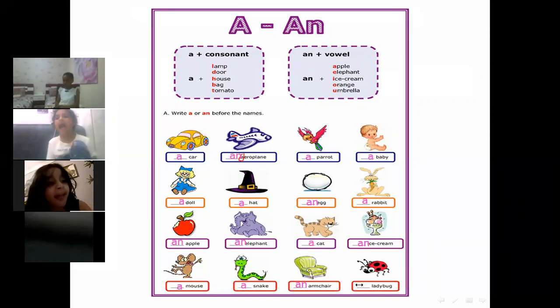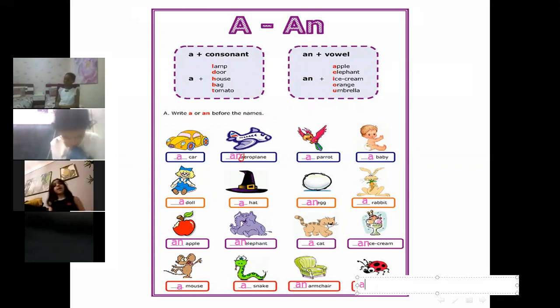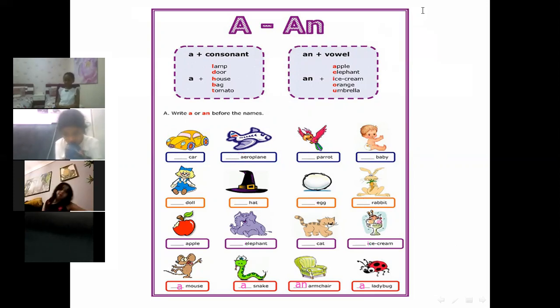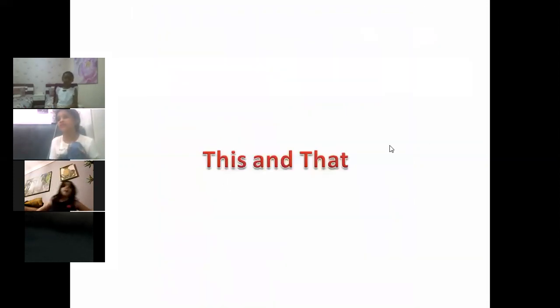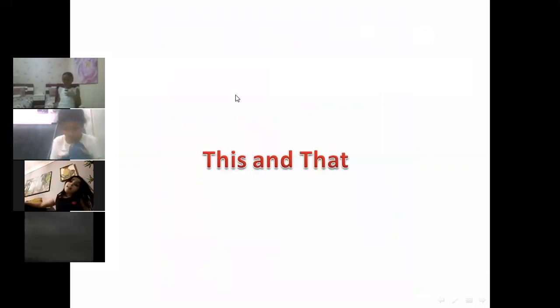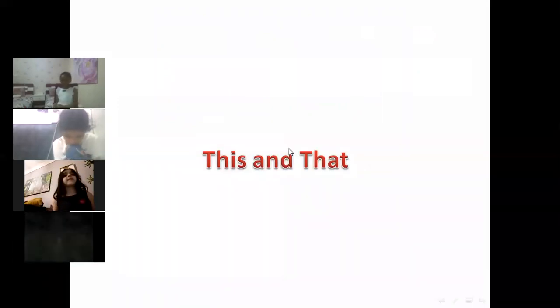What? Ladybug. The L is a consonant, so we will put a ladybug. Okay, thank you. Now mute your mics again and listen to me. Now we will take this and that.